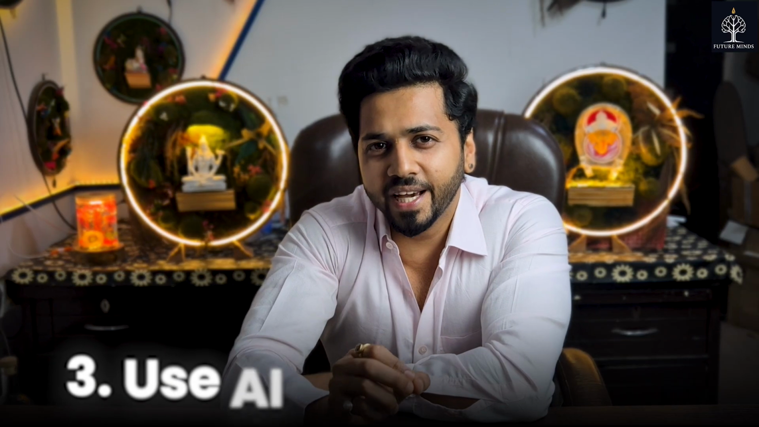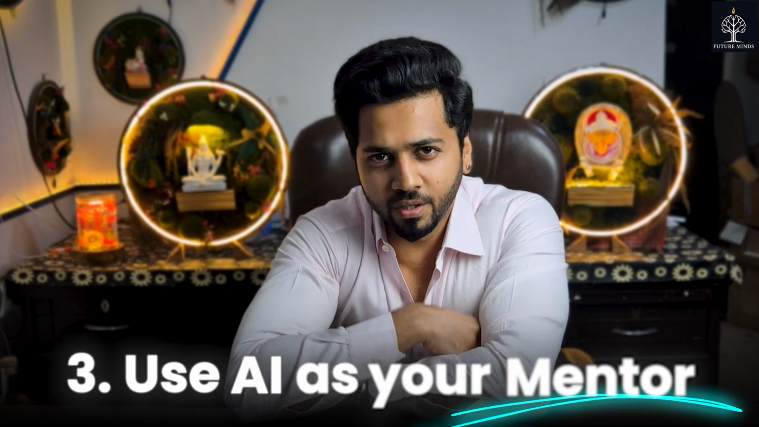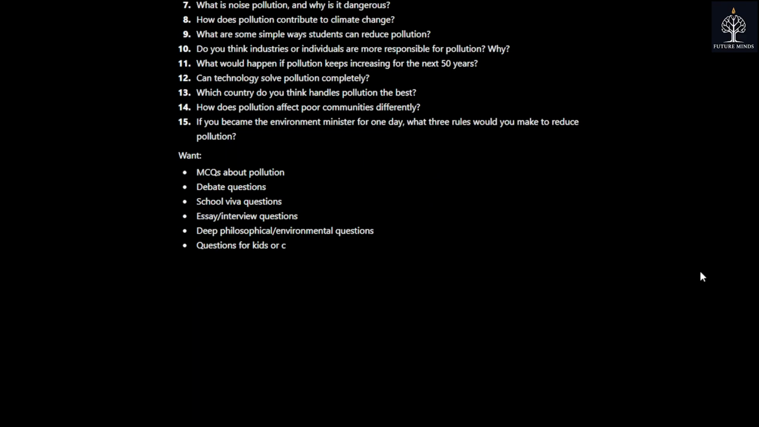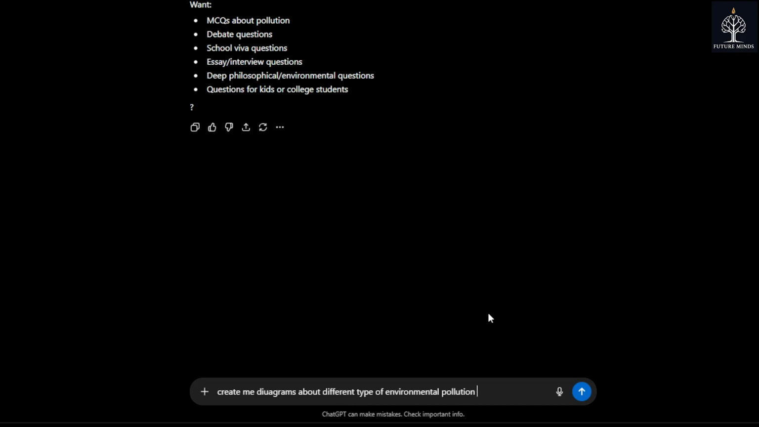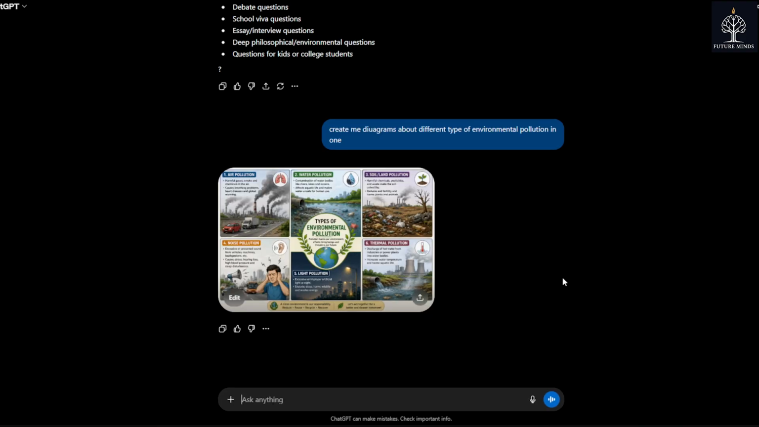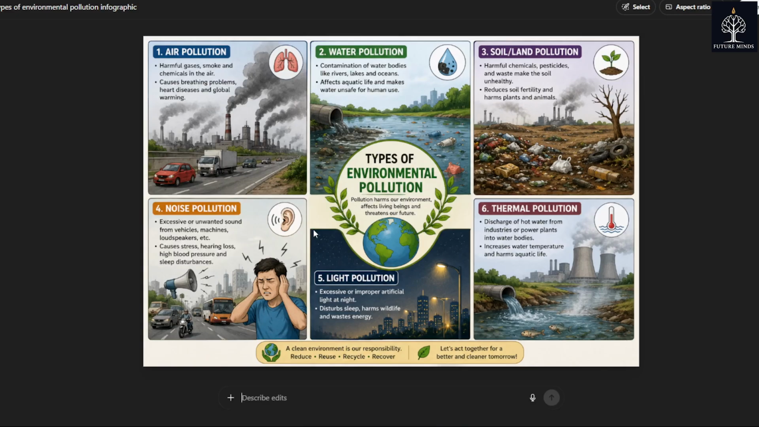Third, use AI as your personal mentor. When you're done with a chapter, ask AI to ask you questions. Probably develop quizzes for you. Ask it to test your understanding. Where can you apply this information that you have just learned? Ask it to generate images for better retention, because learning is remembering, and whatever you can recall the fastest is the best foundation you can have towards learning.